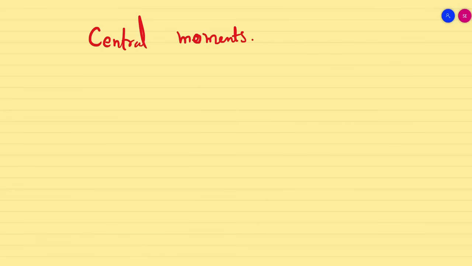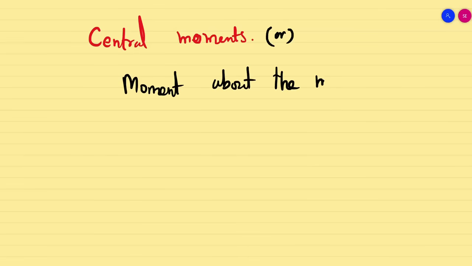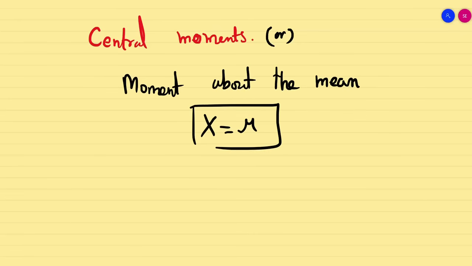Central moment, or it is alternatively called as moment about the mean. What is the mean? Do you remember? The mean is x equal to mu. Mu is my mean.